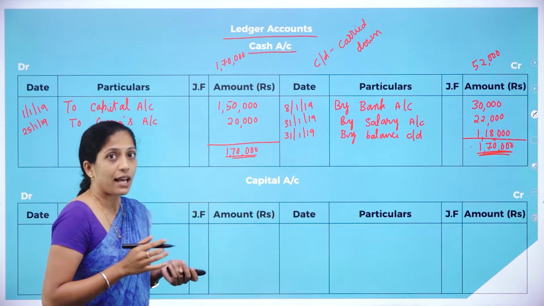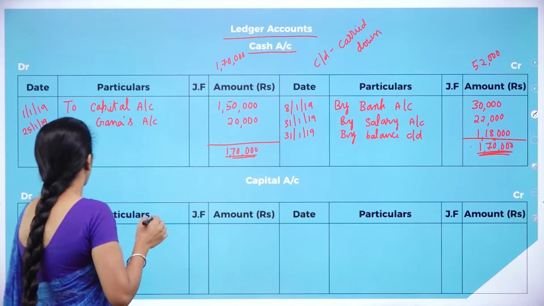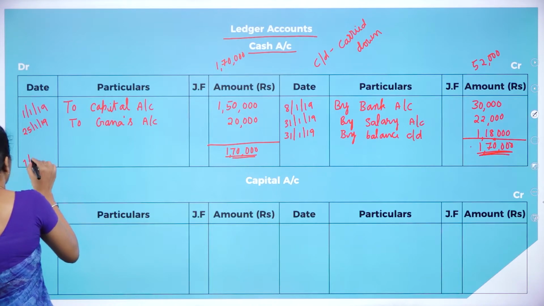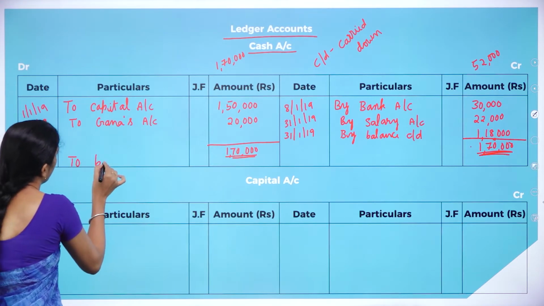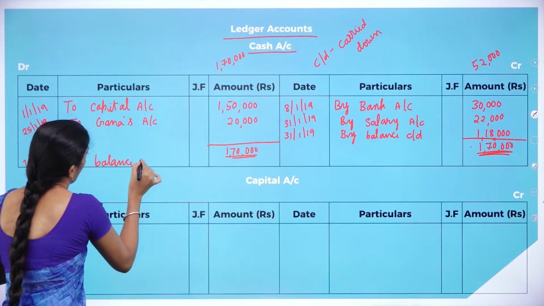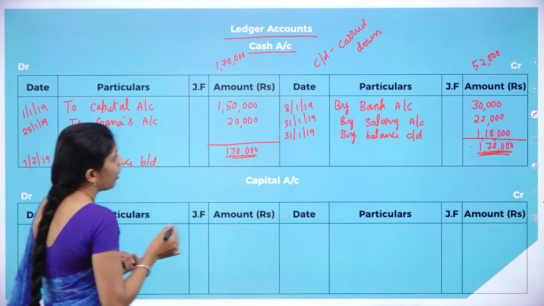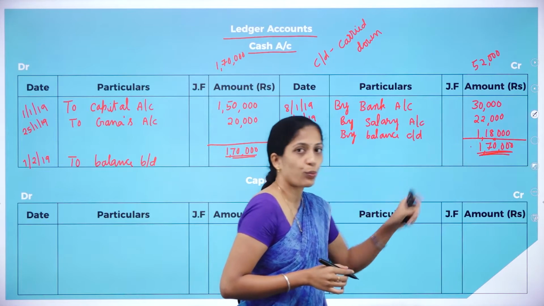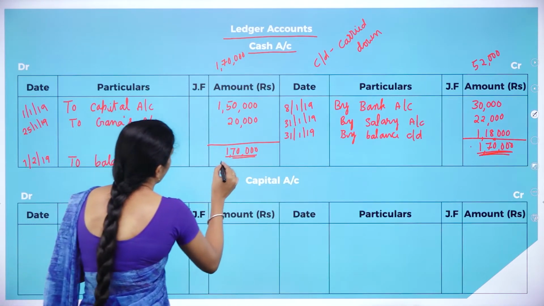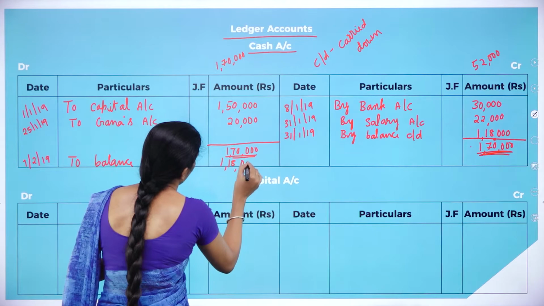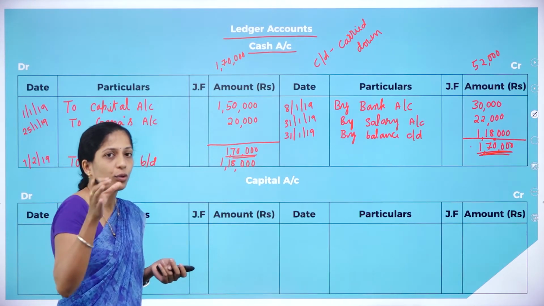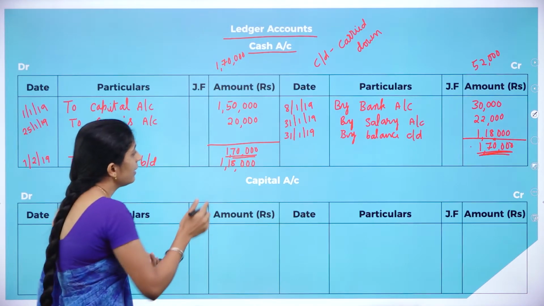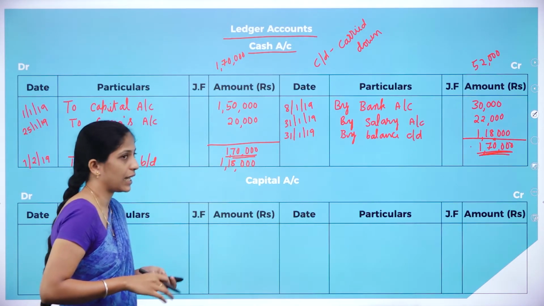Now, you have carried down in the credit side, so you have to bring it down in the debit side. So, on which date? At the beginning of next month, that is 1st Feb 2019, to balance brought down, B bar D. How much amount have you carried down? That is 1,18,000. So that much amount you have to bring down, and you will not put a line here. Only for the total you will put a line. Clear? So it will be like that only, 1,18,000.